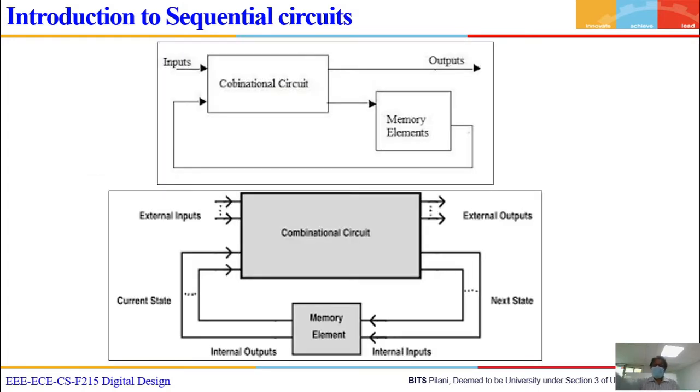I already explained this to you. You see this? This is a combinational circuit. This combinational circuit is the same as what you have studied so far. It is a set of logic gates. Now see here, if you take this combinational circuit and a memory element, the input of the memory element is going to be the output of this combinational circuit, and this memory element is connected back to the input of the combinational circuit.